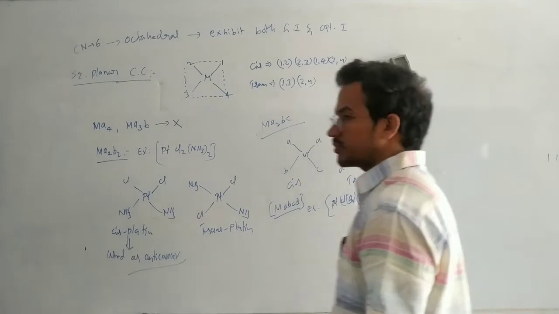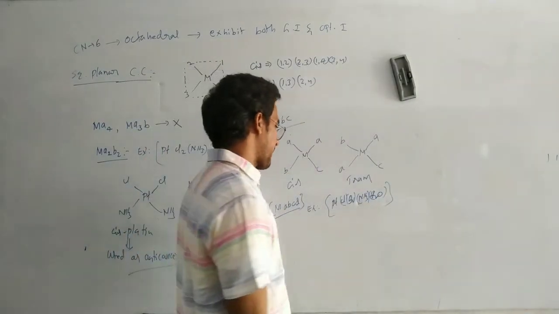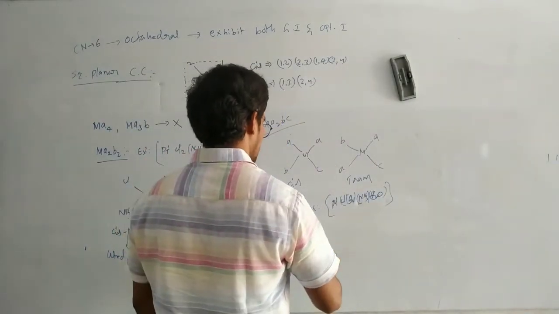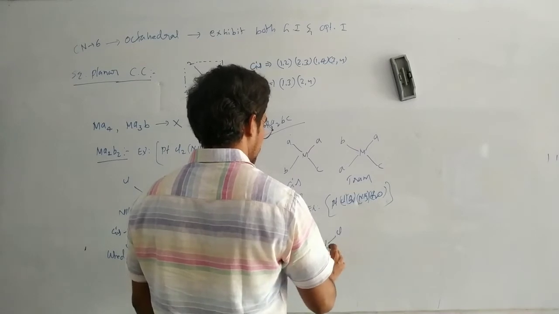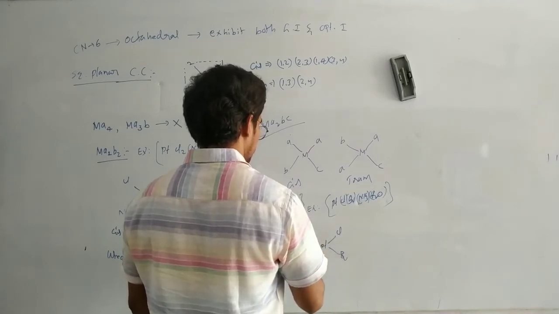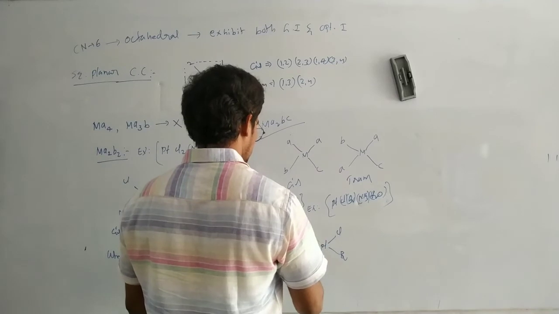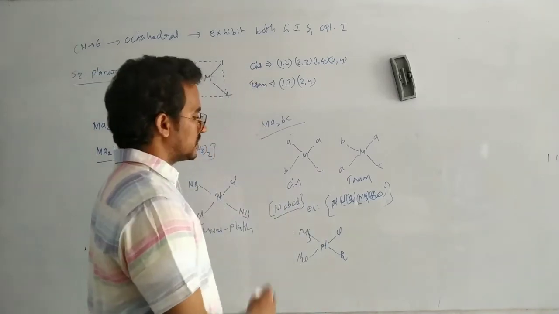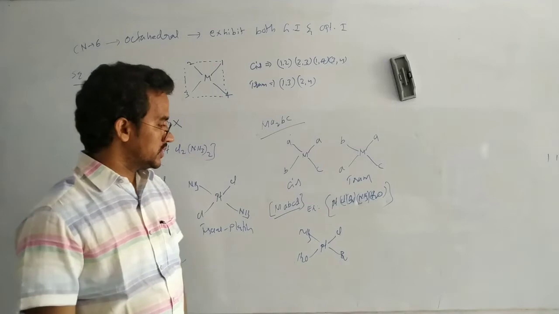It is a square planar complex compound. Now, platinum, chlorine, bromine, NH3, H2O. How does this one exhibit geometric isomerism?